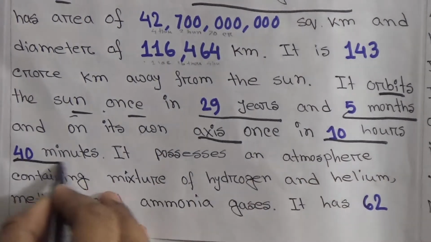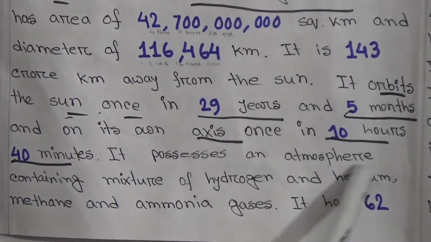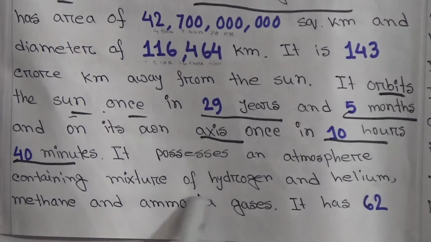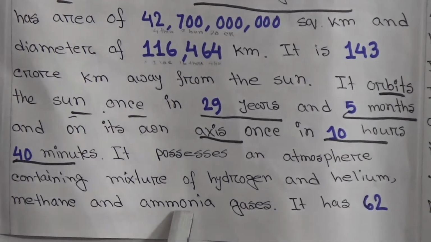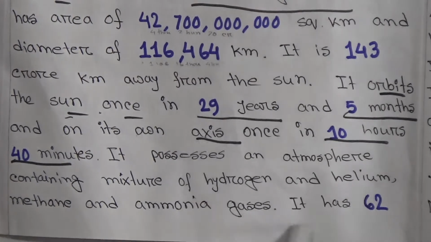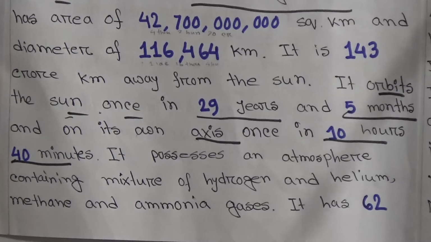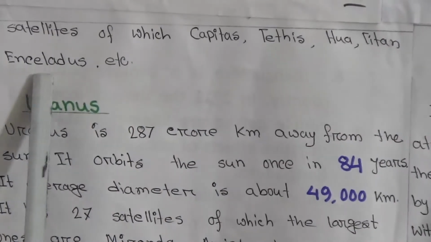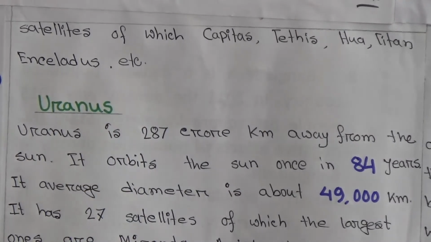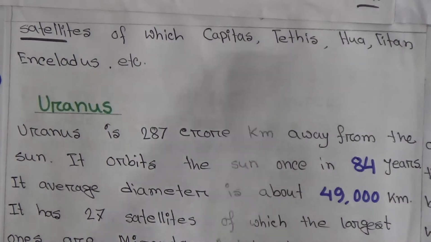It possesses an atmosphere containing a mixture of hydrogen and helium, methane and ammonia gases. It has 62 satellites, of which Tethys, Titan, Enceladus, etc. are the most important satellites of Saturn.